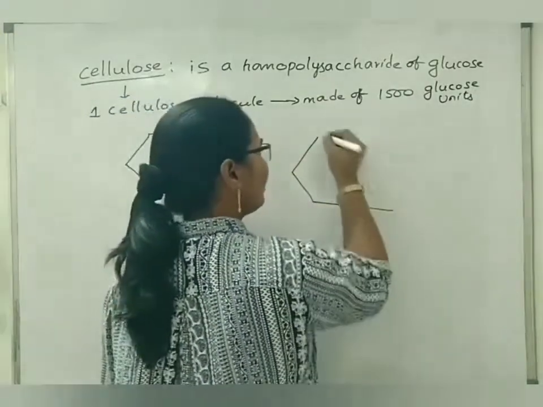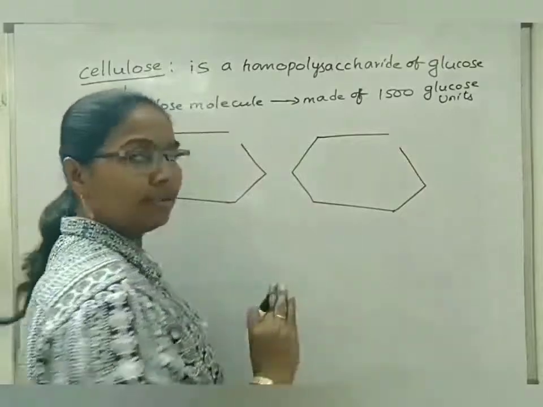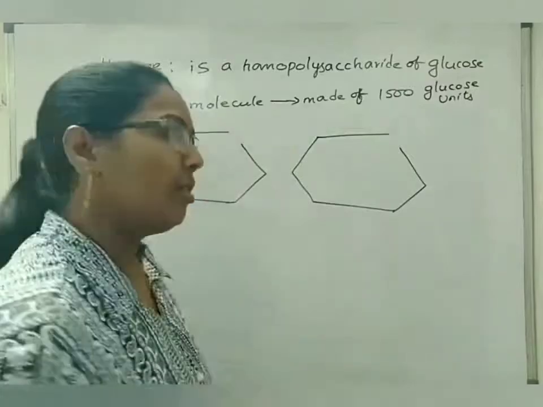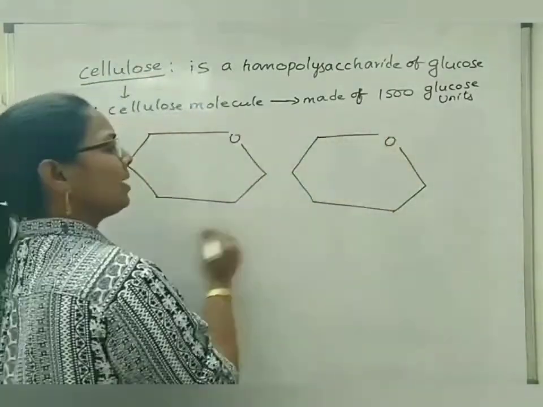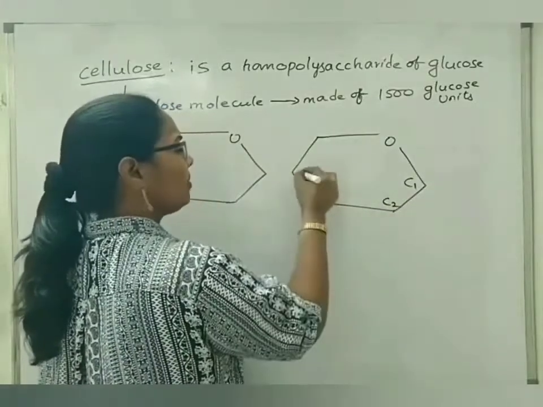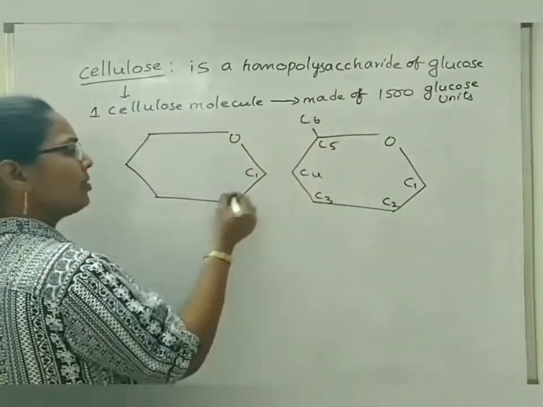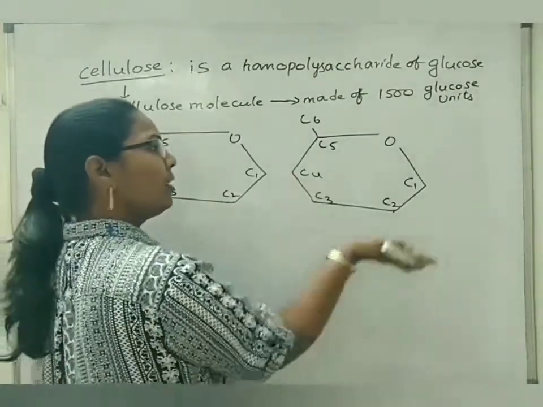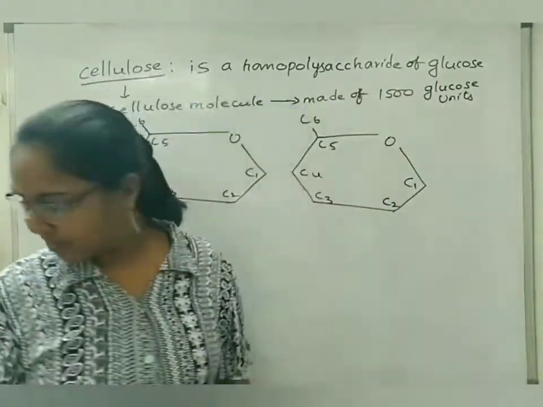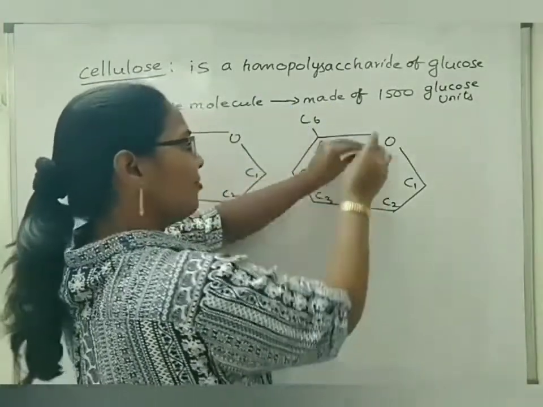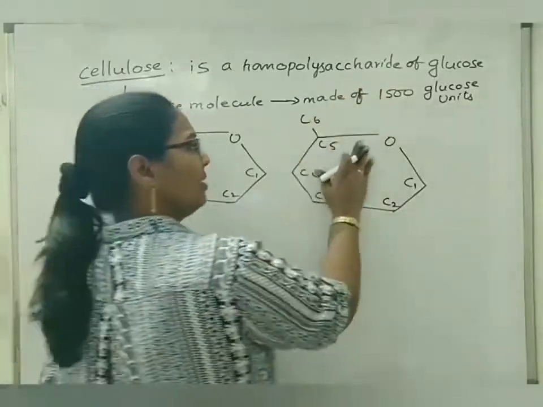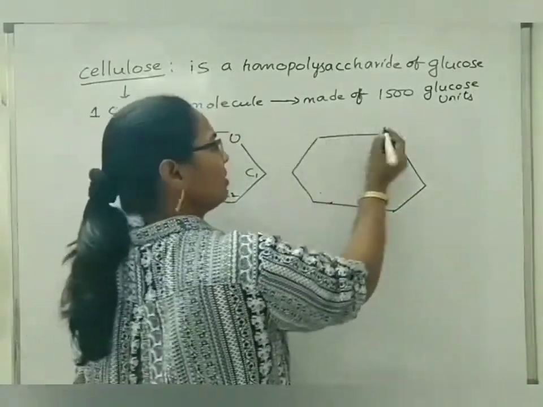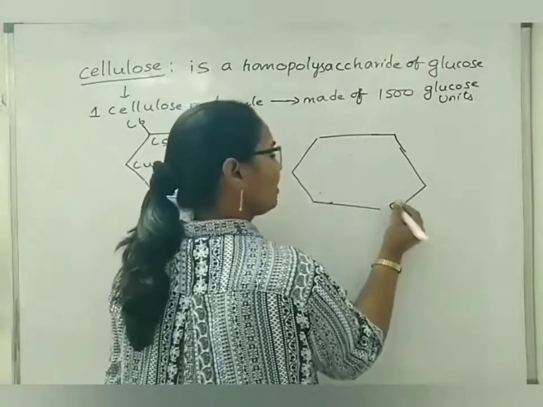All the molecules are pyranose forms of glucose, but one molecule of glucose in the cellulose molecule flips its direction or structure. Actually, it has to be like this: carbon 1, carbon 2, carbon 3, carbon 4, carbon 5, carbon 6. Here also carbon 1 to carbon 6. But if the molecule flips its shape upside down, then how are the oxygens or carbons changing their positions? If it flips, then oxygen comes down.